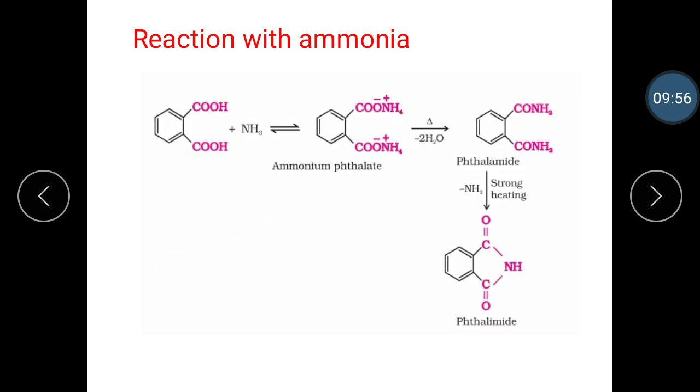When phthalic acid reacts with ammonia, it gives ammonium phthalate, and on further heating it gives phthalamide, and on strong heating, with removal of ammonia, it forms phthalimide.